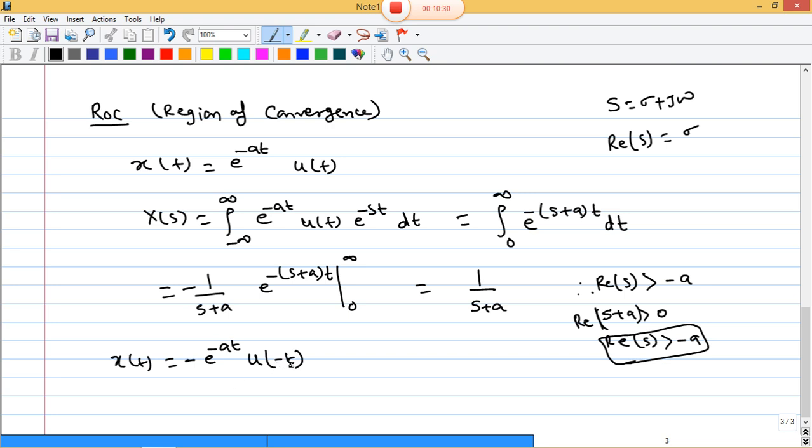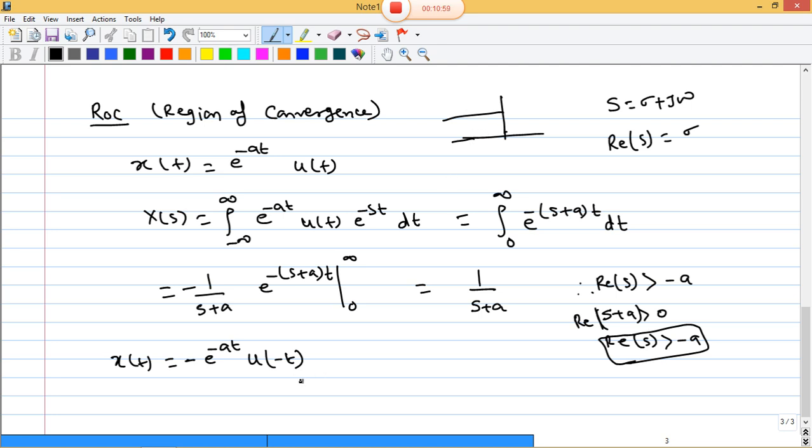U of minus t is nothing but 1 for t less than 0. Is that clear? So convergence we have to check for t less than 0. Here I checked convergence for t greater than 0 because of u of t, but here it is u of minus t, so you will check the convergence in t less than 0.